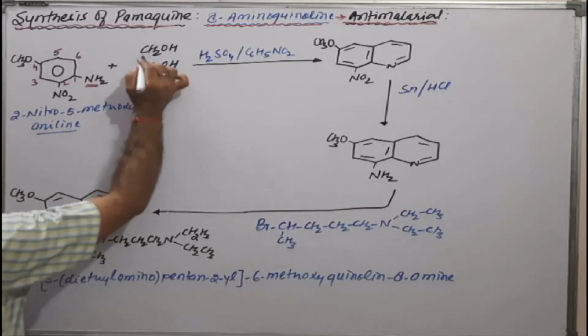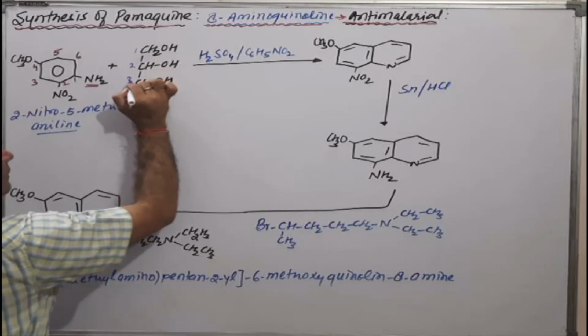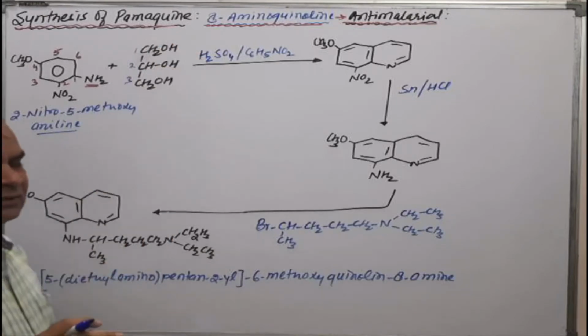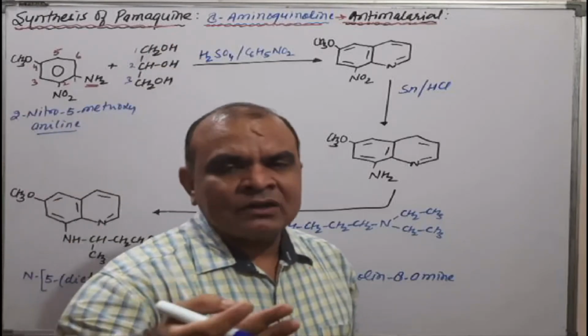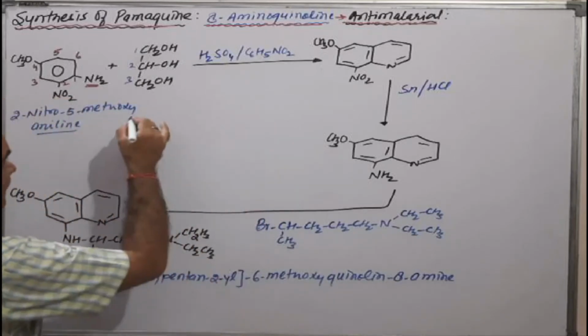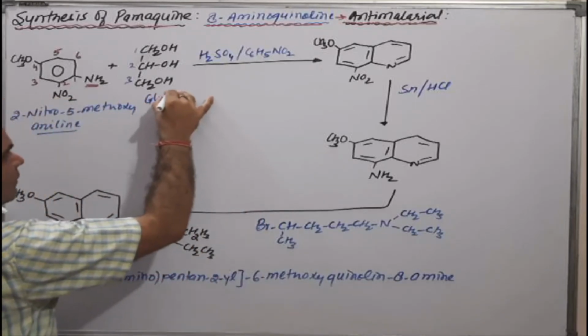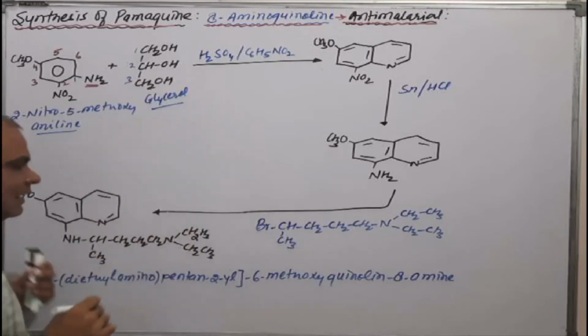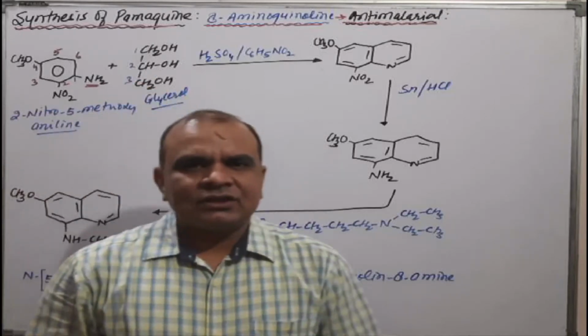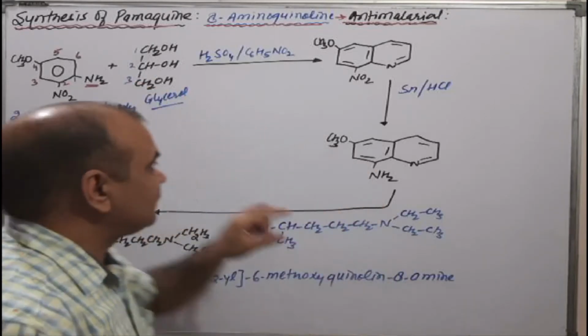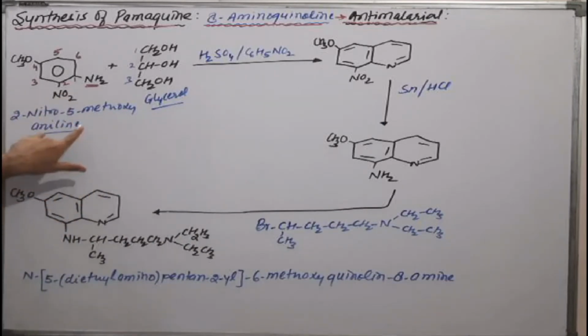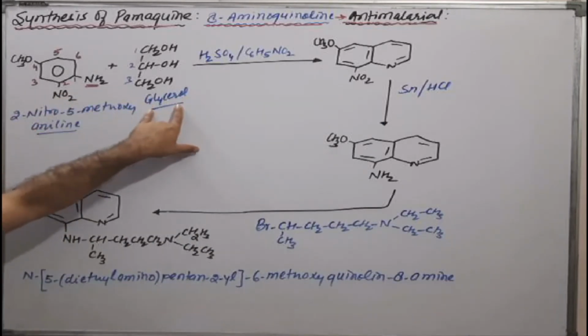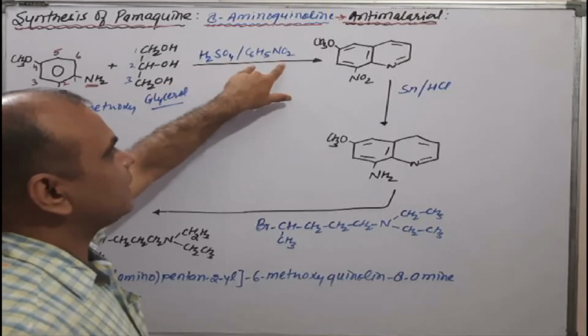Similarly, what is this? 1, 2, and 3. 3 carbon having 3 hydroxy groups respectively. Then that molecule is known as glycerol. That molecule is known as glycerol. Now, reaction of aniline derivative, that is nitro methoxyaniline derivative, with the glycerol in presence of H2SO4 and nitrobenzene.